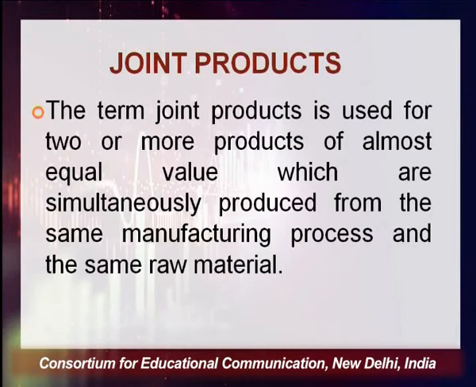So, the term joint product is used for two or more products of almost equal value which are simultaneously produced from the same manufacturing process and the same raw material. Here you note that there are two important things. Your input, the raw material, is the same, and your manufacturing process is the same, and from the same raw material you get various products.